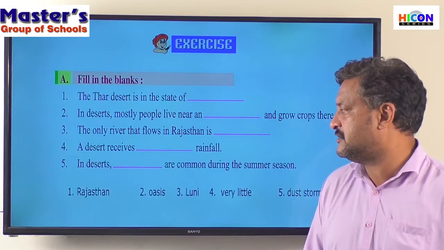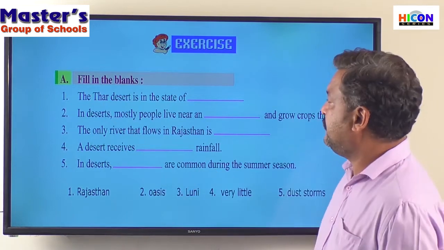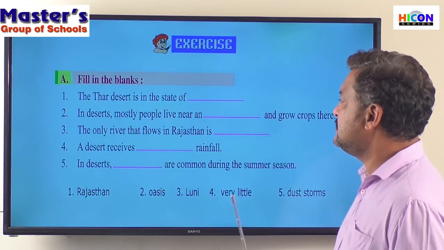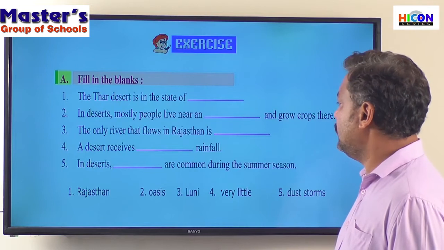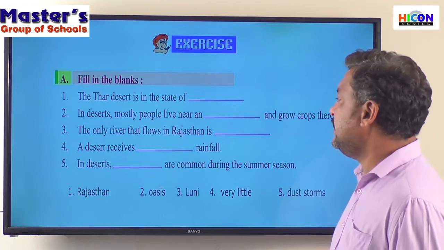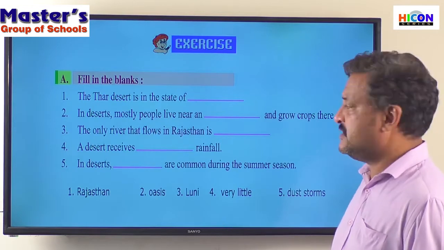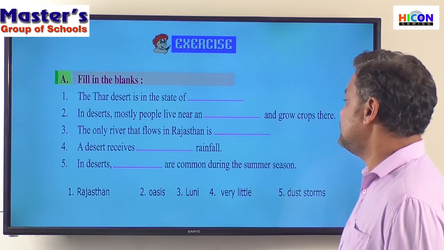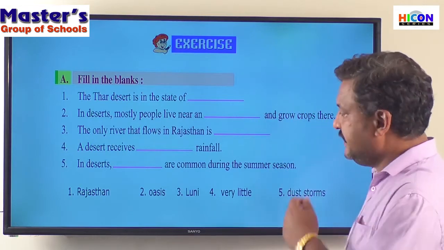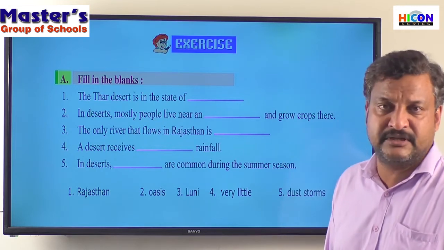Now, shall we check the answers? Yes. See, the Thar Desert is in the state of Rajasthan. In deserts, mostly people live near an oasis to grow crops there. Okay. Next, the only river that flows in Rajasthan is Luni. Luni is the river that flows through Rajasthan. A desert receives very little rainfall. Then in deserts, dust storms are common during the summer season.